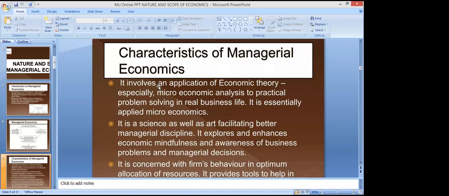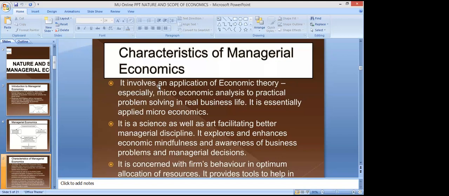It is a science as well as an art. Definitely, economics is a science as well as an art, right? As a science, it is based on various facts and hypotheses. We have to prove certain things, and as an art, it tells us how to do a certain job in a systematic manner. So that's why it is an art also. It facilitates better managerial discipline.